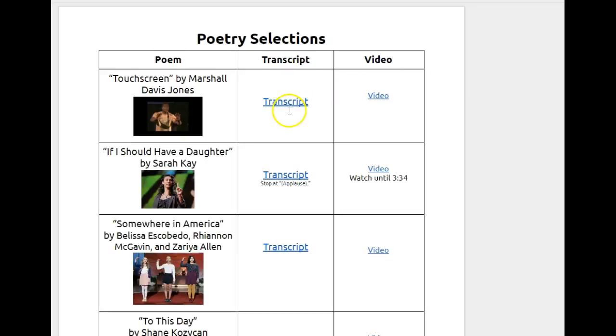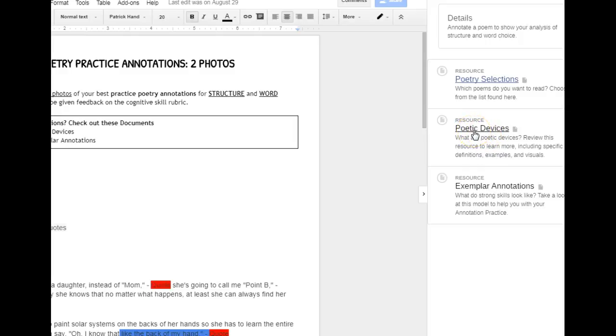First, the poetry selection, the other people's poetry. Okay, this is a transcript. You might want to copy and paste this into a Google Doc, or you can take a picture of it. And go back. The next resource is the poetic devices that you will be looking for.